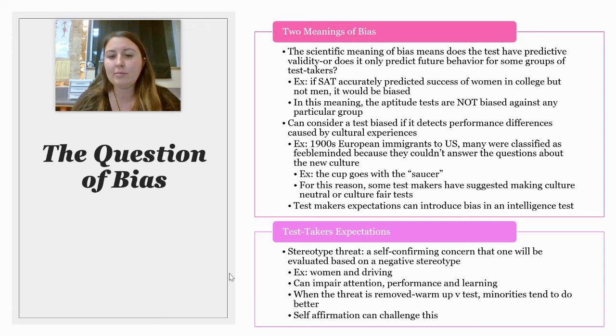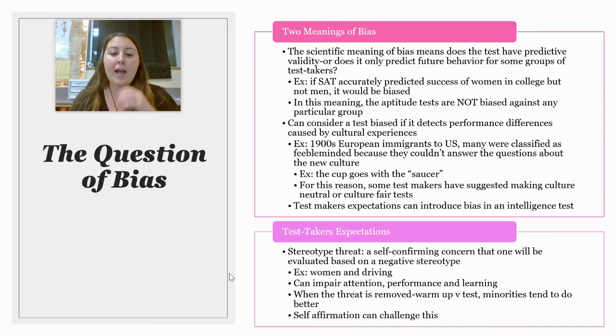And unfortunately, sometimes test makers can accidentally introduce bias into an intelligence test because they expect people to know this concept based on the culture that they live in. So for this reason, some test makers have suggested making culture-neutral or culture-fair tests. And so some of them completely eliminate verbal assessments, but not all of them.